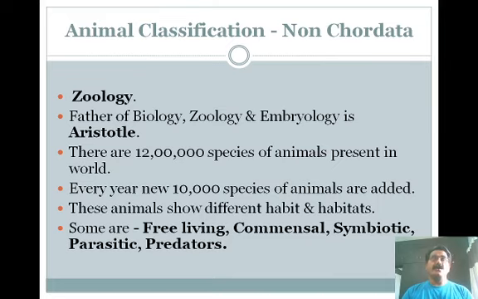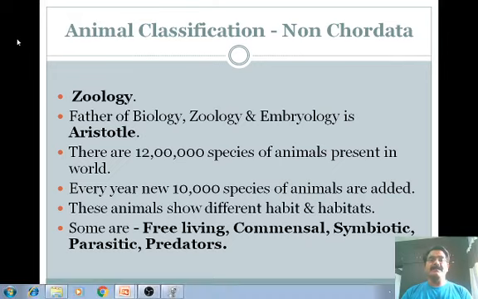Now we already know that animals are reported from different corners of the world, they inhabit different habitats and they have their specific habits. So on the basis of habits, animals are classified into 5 main groups.